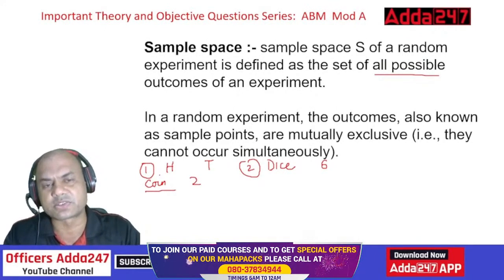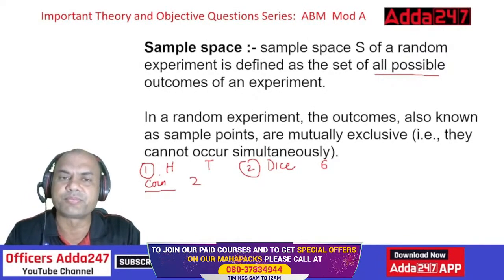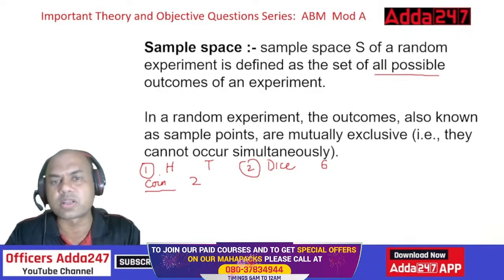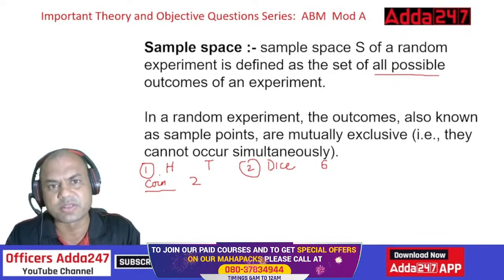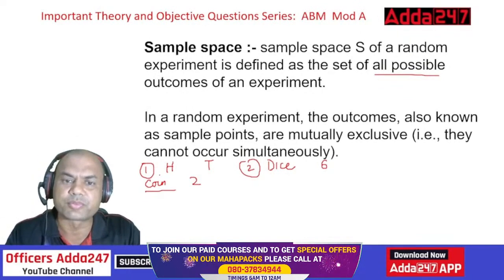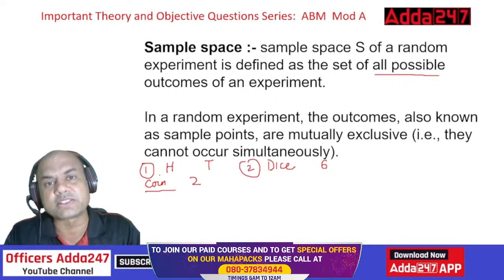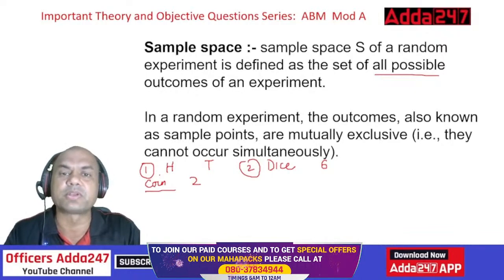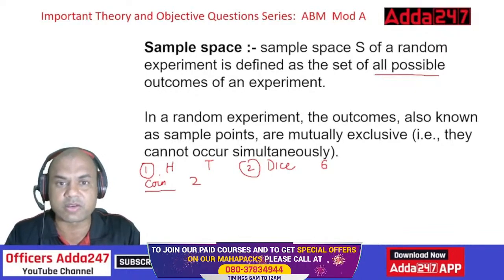Suppose I ask you, clearing the CAIIB, what are the outcomes? There are two outcomes. Either you'll clear it or you won't clear it. It's as simple. So outcomes are 2. This is what is meant by sample space: what all possibilities are available. Suppose Chandrayaan 3, right now we are in that mood.